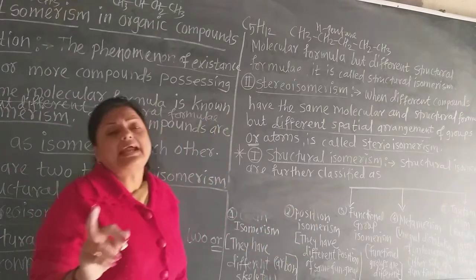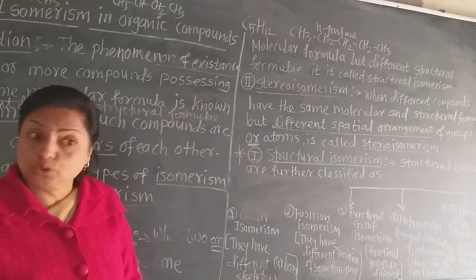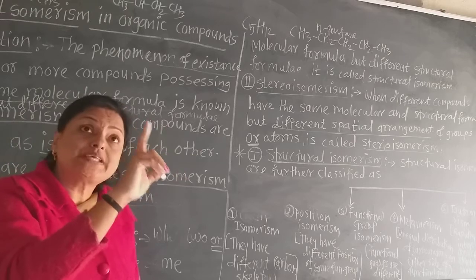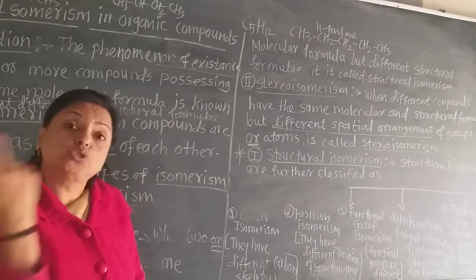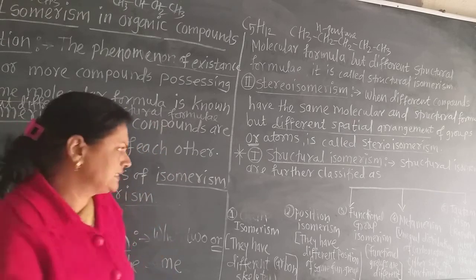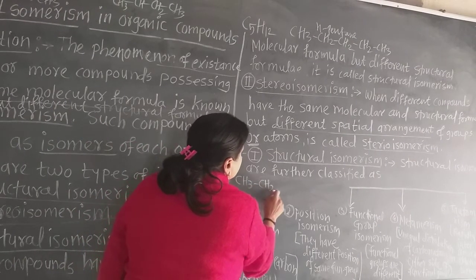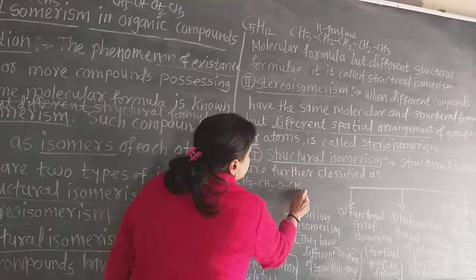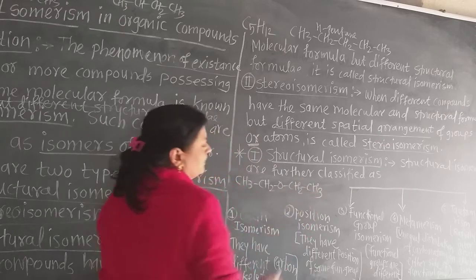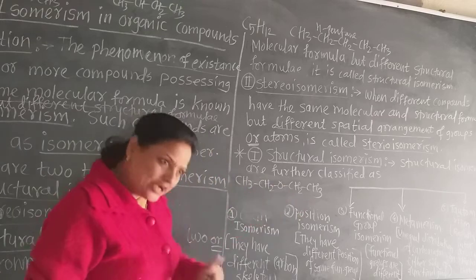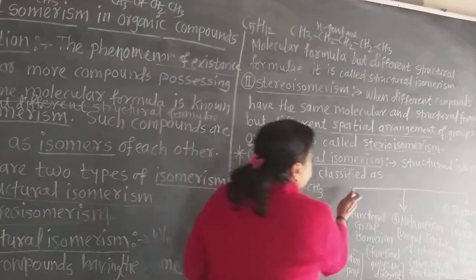Remember that the functional groups are the same in metamerism also. Only the functional group has different carbon atoms on either side. For example, this is CH3, CH2, O, CH2, CH3. What is this? This is an ether, diethyl ether. Now draw another ether.